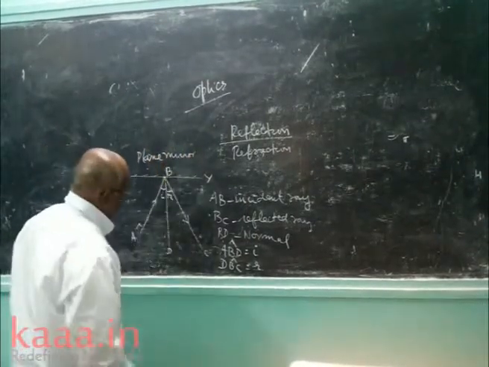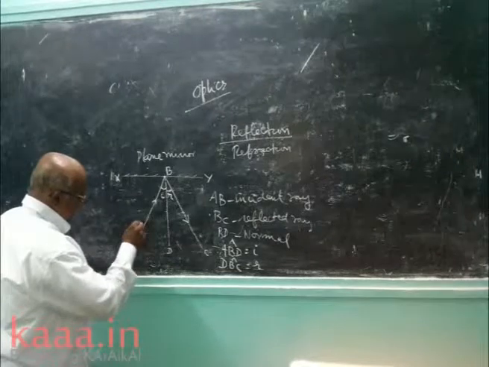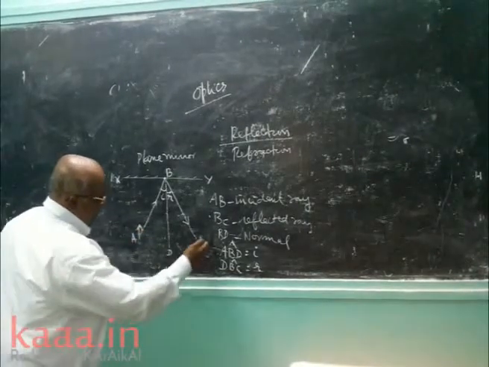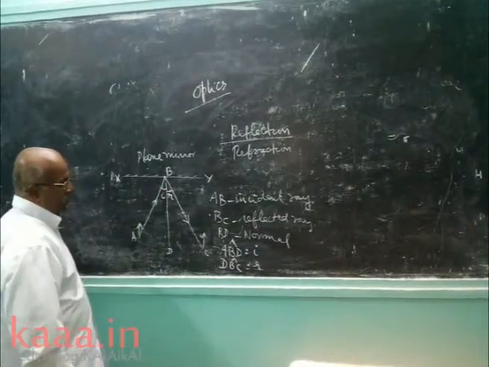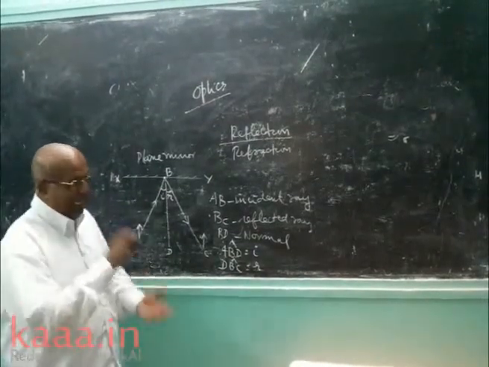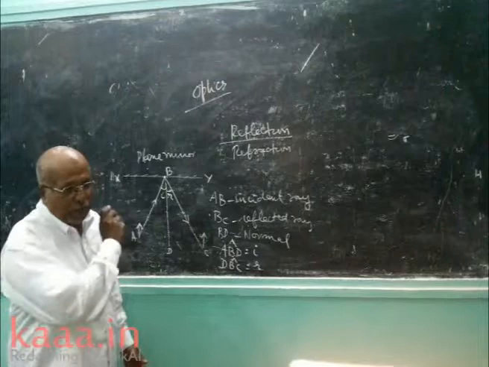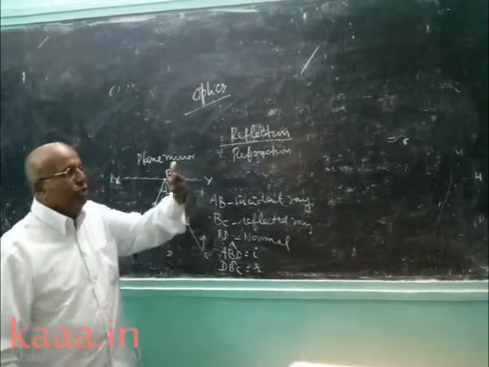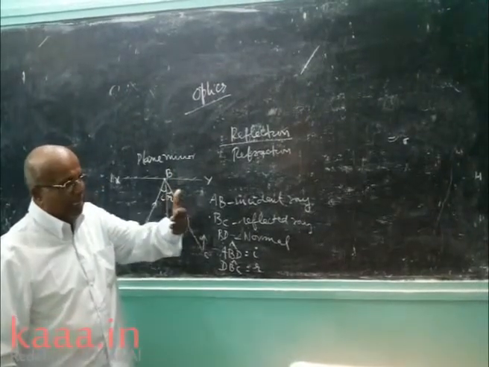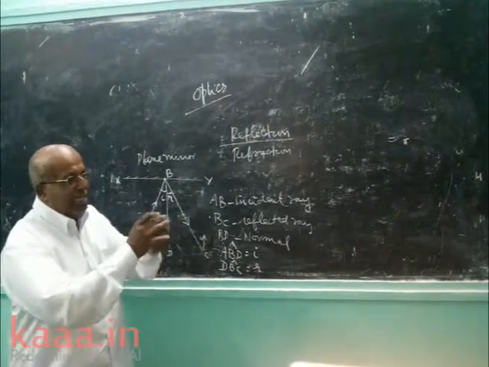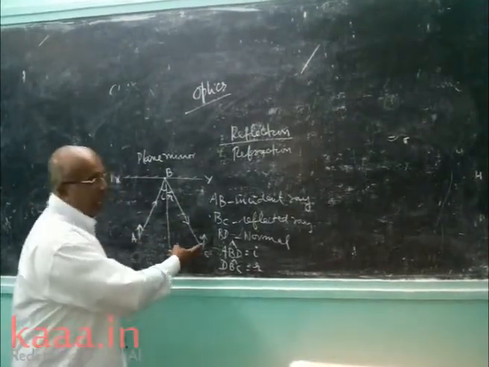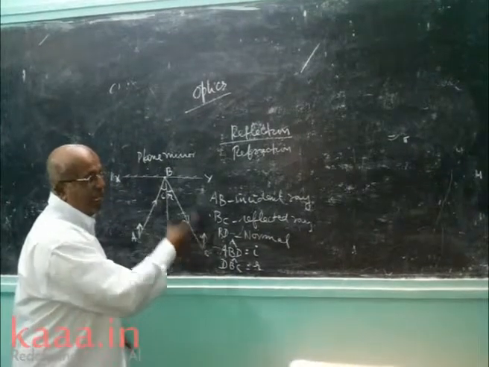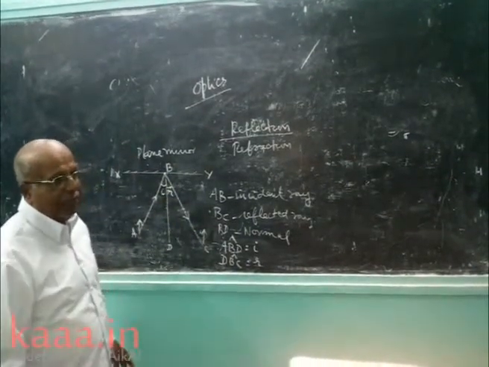In the plane mirror, the size of the object is equal to the size of the image. And another point, the image is always erect. An inverted image you cannot get. Suppose you stand in front of the plane mirror and the image is inverted, we may get afraid. Why erect image? It is virtual.